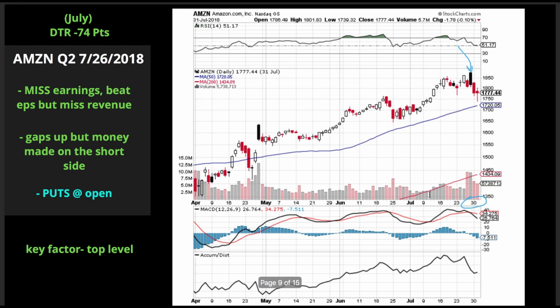All right, next example, July 26, 2018. Once again, it gaps up. All right, and so many idiots will say, Amazon blew earnings. Why would you short it? Guys, they're idiots. They don't know what they're doing. All right, especially as an options trader, you got to take these trades. Okay, so down about 100 points in the next 3 days. Great short there. Here, if it gapped up, after missing earnings, puts at the open. All right, key factor, top level.